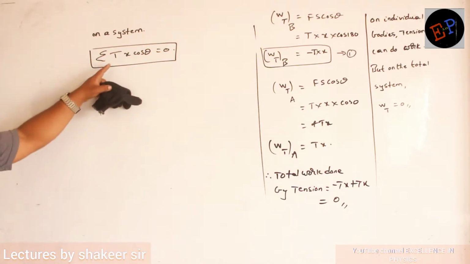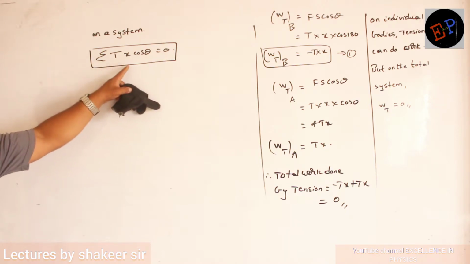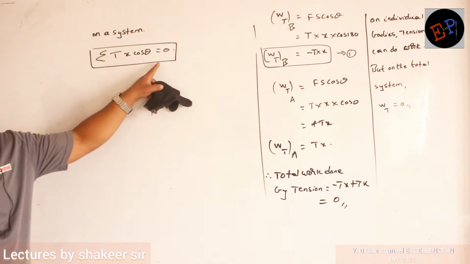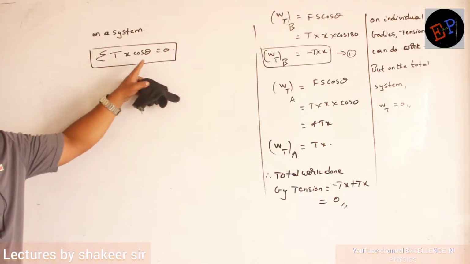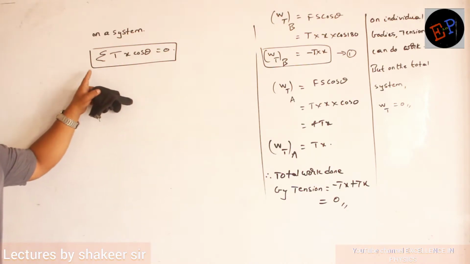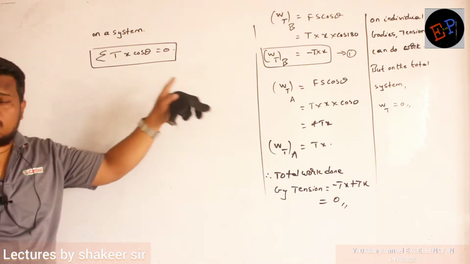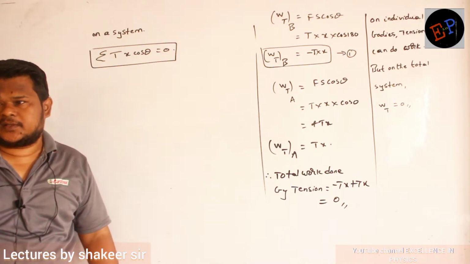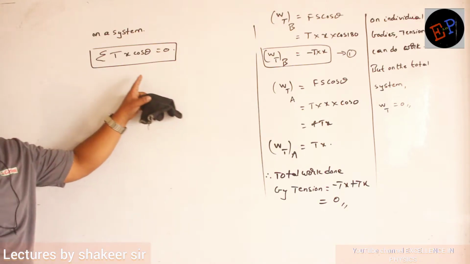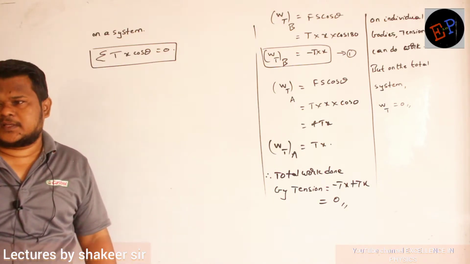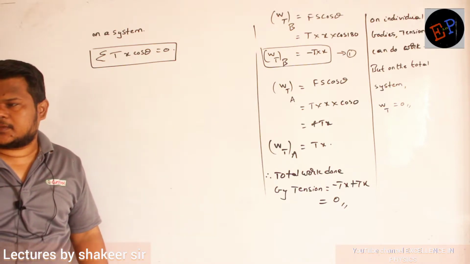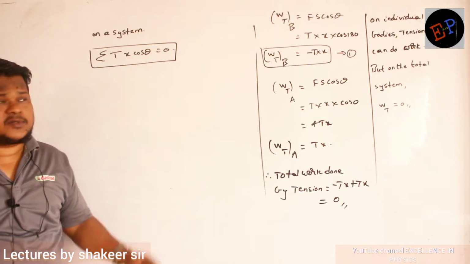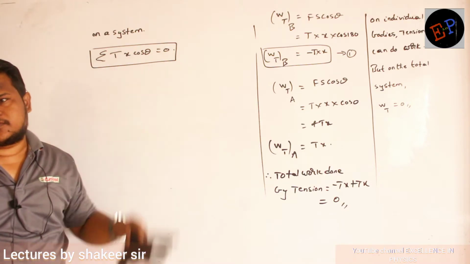So what is meant by this? T is tension, x is displacement, theta is the angle between tension and displacement. T x cos theta is work done, and summation of T x cos theta is the total work done on every body. That's the meaning of this. T x cos theta means work done by tension on one body. Summation of T x cos theta means the sum of work done by tension on all the bodies. So totally it should be how much? It should be equal to 0.